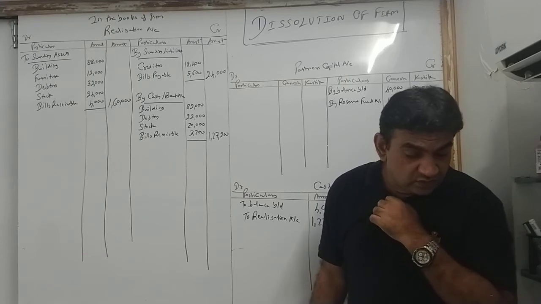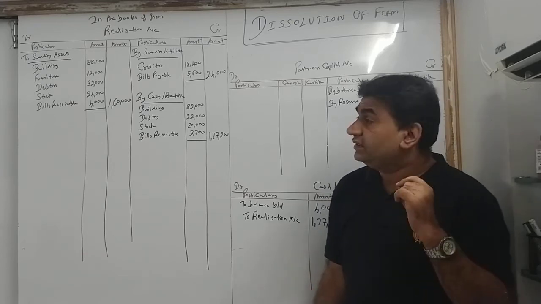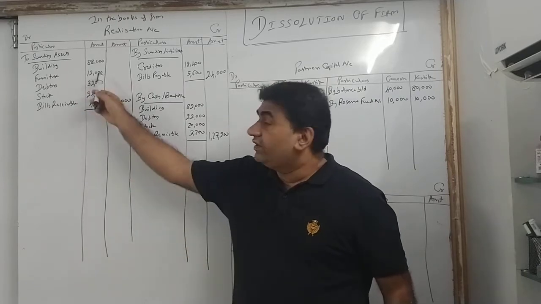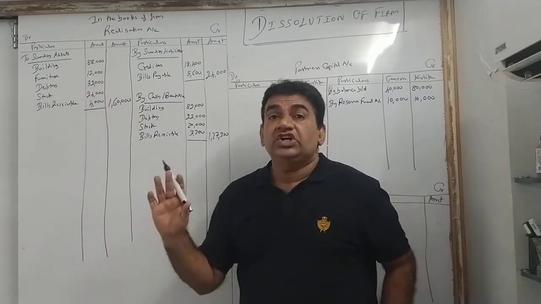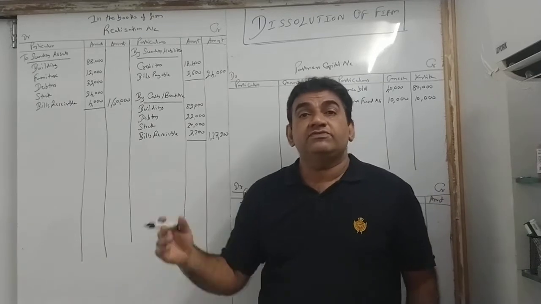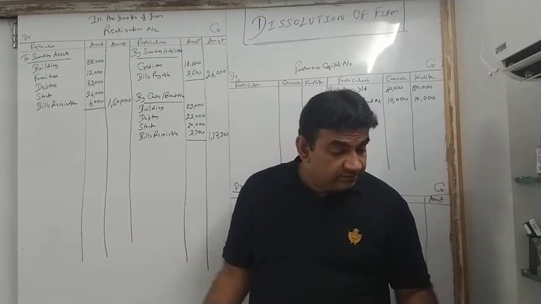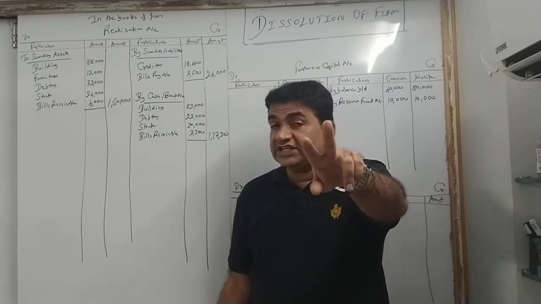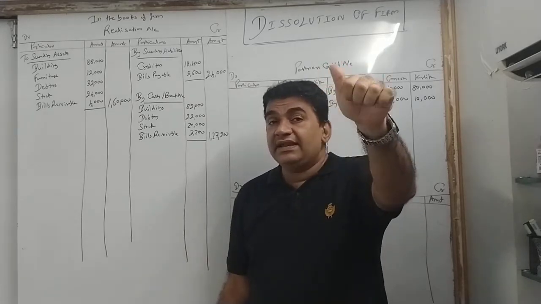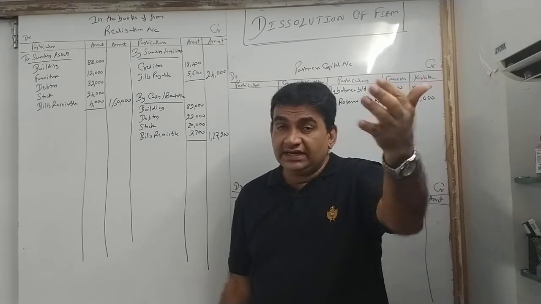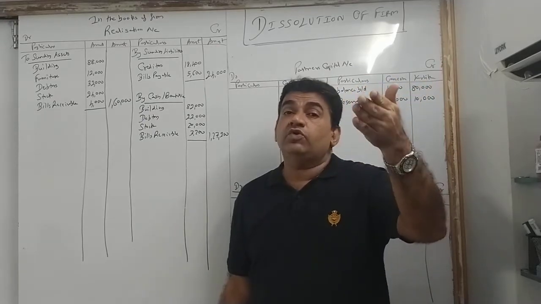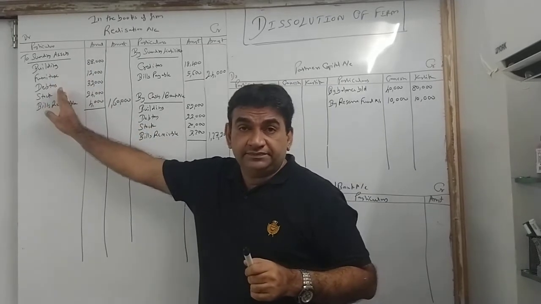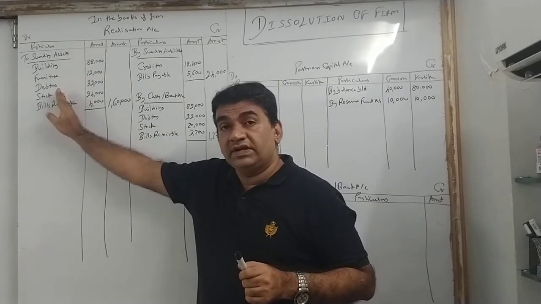Ganesh agreed to take over furniture for 10,000. देखो, building, debtors, stock भी आ गया. Furniture का कुछ नहीं हुआ अभी तक. Not necessary anything has to happen. Sometimes you throw it away, तो कुछ नहीं करना है. But what is happening here? Ganesh took over. What I told you in the starting when explaining the concept, asset can be either sold to an outsider, take money, or it can be taken over by a partner. अभी ध्यान से देखो. Furniture is here. Taken over by whom? Ganesh.